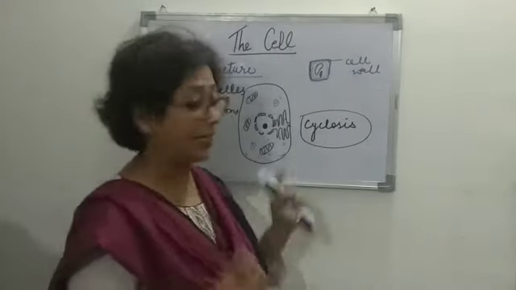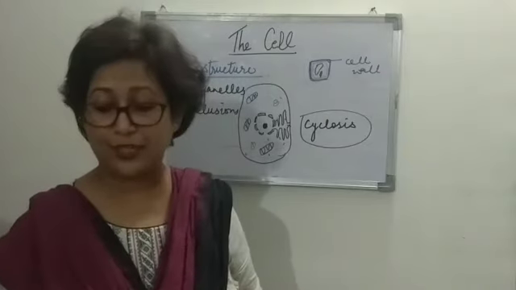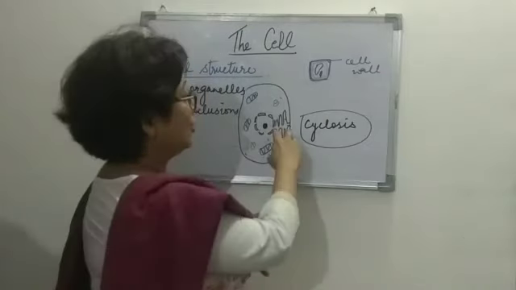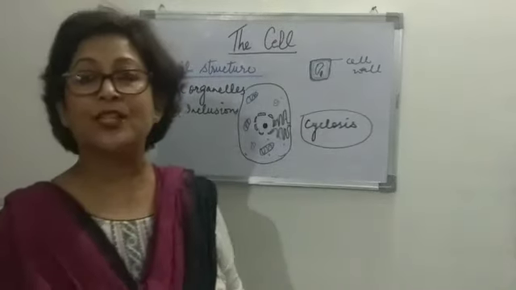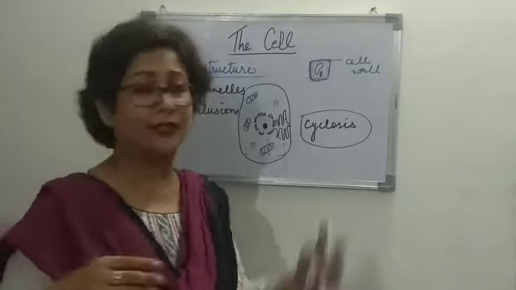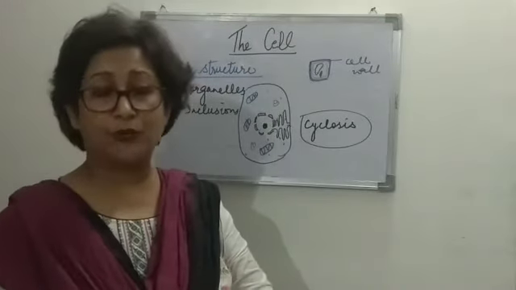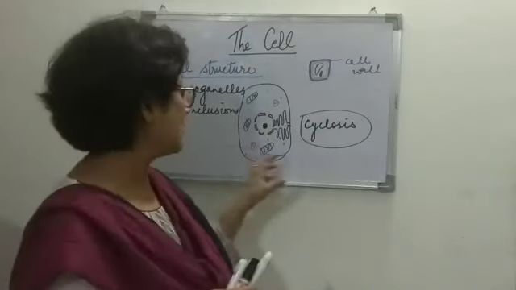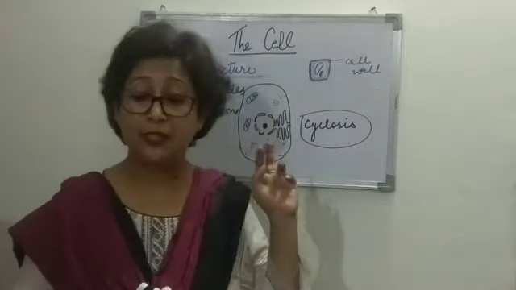Then when we come to the cytoplasm, we have the endoplasmic reticulum, which forms channels for exchange of materials. Synthesis of fat takes place on this. There are ribosomes present, which help in protein synthesis, so protein synthesis takes place here also.